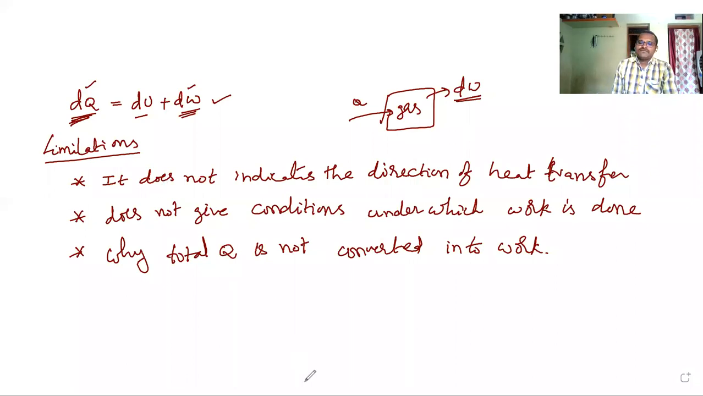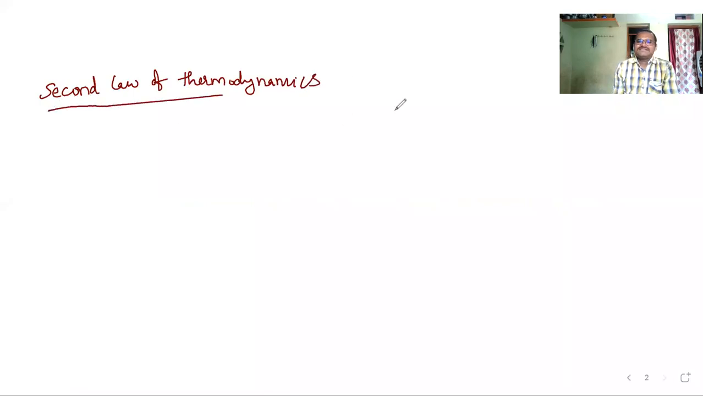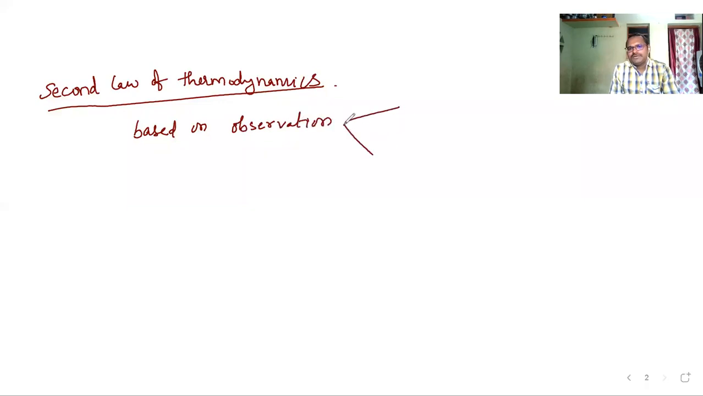So for this, scientists formulated one more law, that is the second law of thermodynamics. This law is based on observations, mainly. What observations? Scientists observed how a heat engine works.